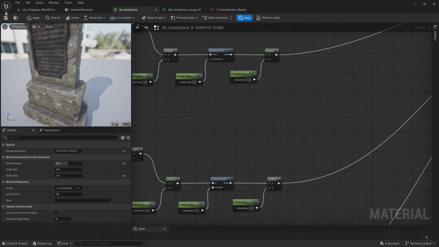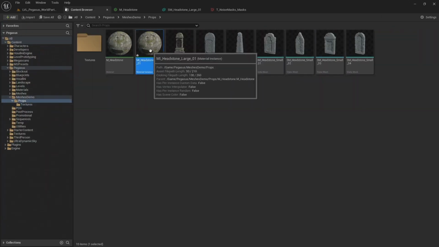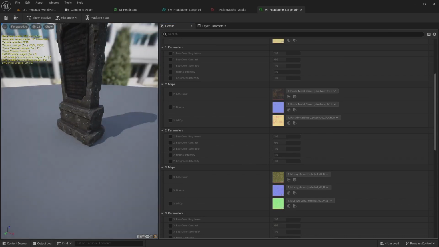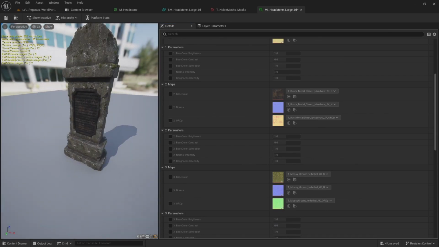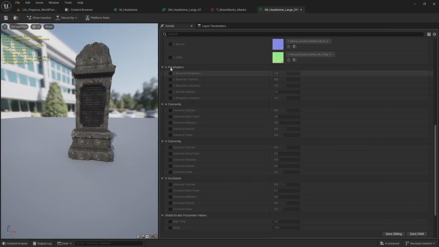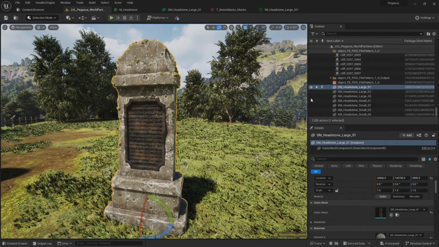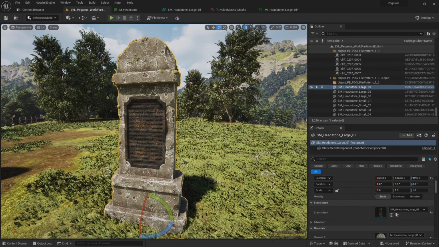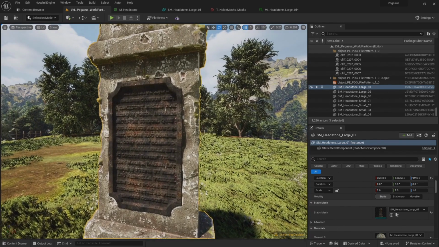If I just save that and come over to the content browser and take a look at the material instance, you can see I've got all these parameters available to me on the material instance. The last thing I want to do is add some of these convexity and cavity masks to this metal area.